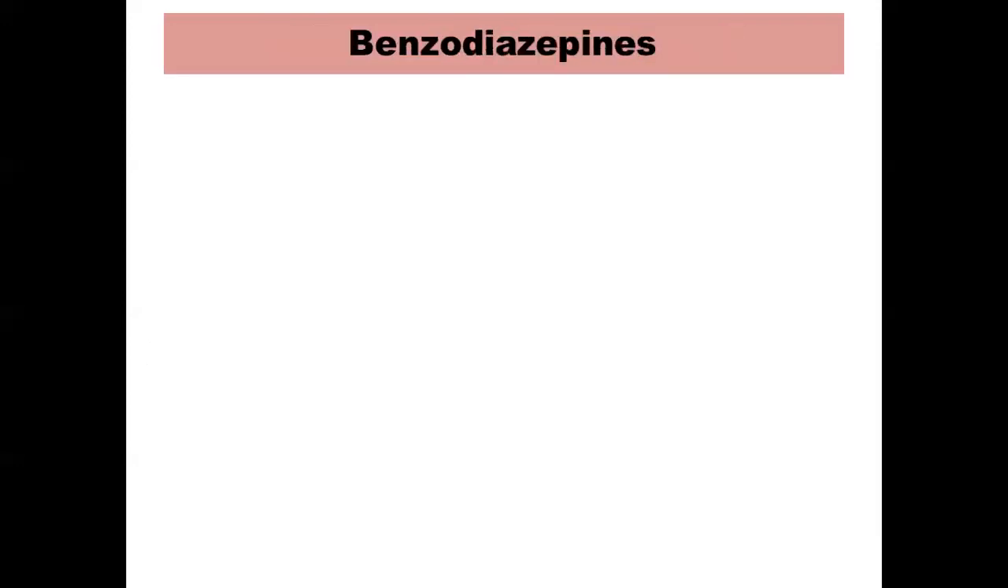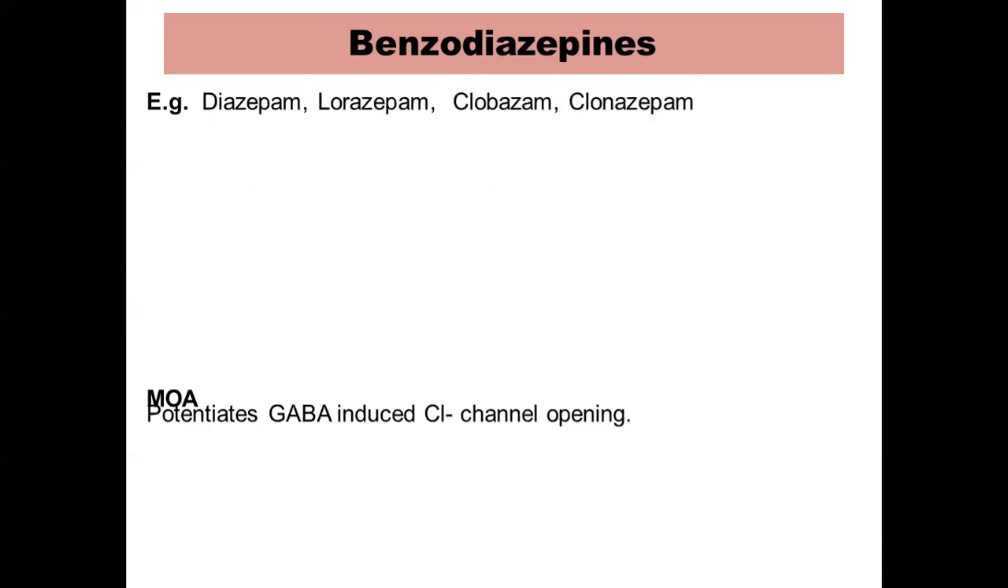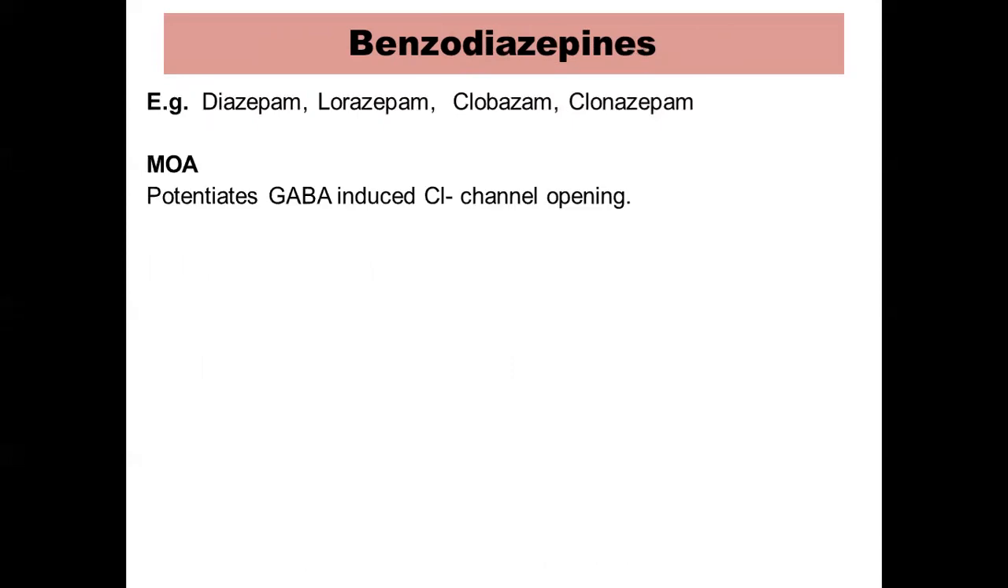Now the last part, that is benzodiazepines. You have learned about benzodiazepines elaborately under two chapters, one under sedative hypnotics and also under skeletal muscle relaxants. You have seen that these benzodiazepines act mainly by potentiating the GABA-induced chloride channel opening. The mechanism of action which you saw in the sedative hypnotic chapter is the same mechanism here also. That is, the anticonvulsant action is also because of the GABA-induced chloride channel opening.